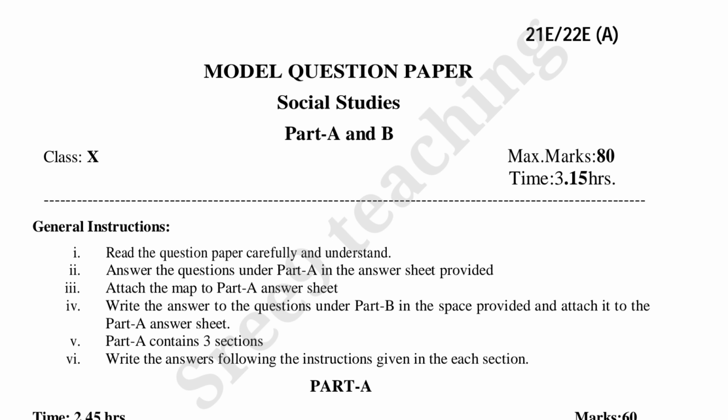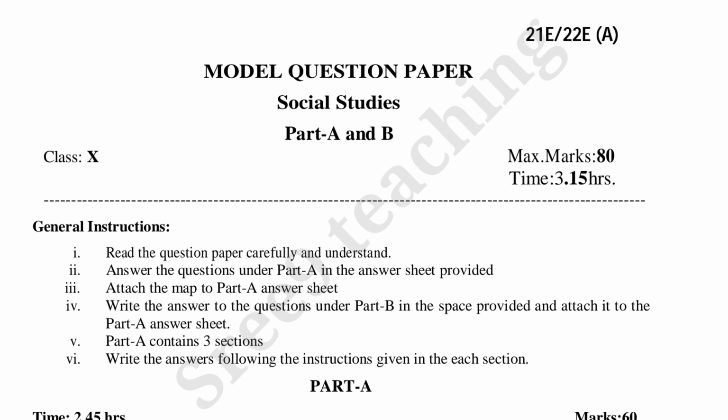Third point, attach the map to the part A answer sheet. As you know, in social studies there will be map pointing, so the map pointing paper also has to be attached to the answer sheet. Fourth point, write the answers to the questions under part B in the space provided and attach it to the part A answer sheet. It means the objective paper, after writing, you have to tie with the answer sheet.